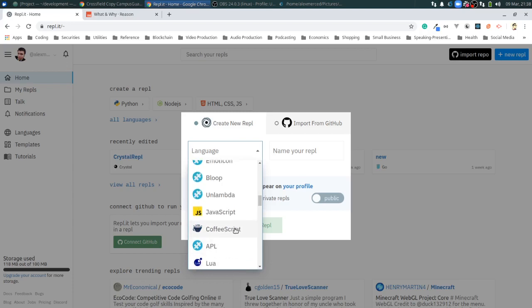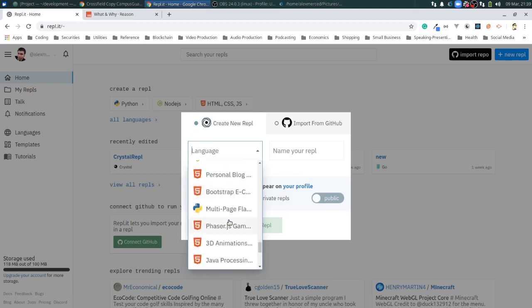Lua, I haven't done yet. JavaScript, I've done the vast majority of my videos on JavaScript. BrainF, it's a fun name. Kotlin, I've done videos on. Haskell might be a fun challenge. Clojure, I've done videos on. I should probably do a video on Scheme. JavaScript has some lineage there. Ruby, we've done. What am I looking for? Okay, so Reason is down there, that's the one I'm looking for.